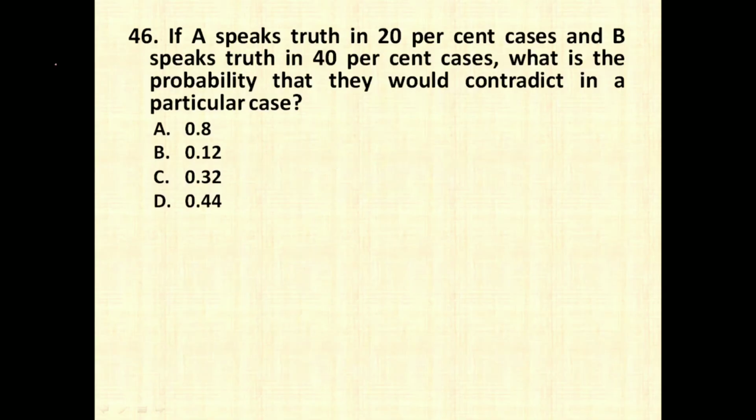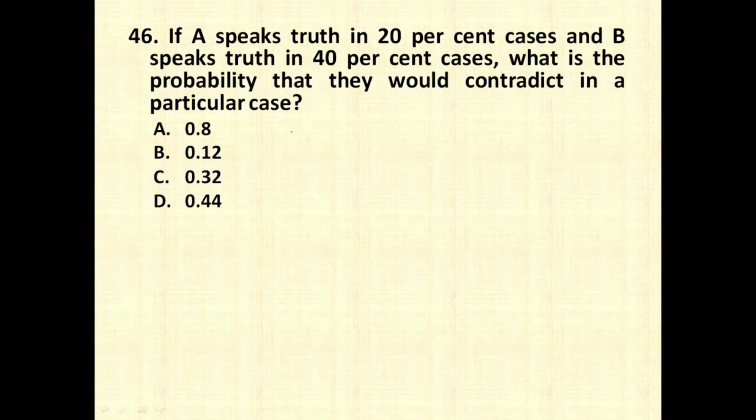Now this question is a very interesting question and it is asked for the first time in your KSET exam. It is based on probability. If A speaks truth in 20% of the cases and B speaks truth in 40% of the cases, what is the probability that they would contradict in a particular case? So contradict is nothing but, when A speaks truth, B has to speak false, and when B speaks truth, A has to tell lies.